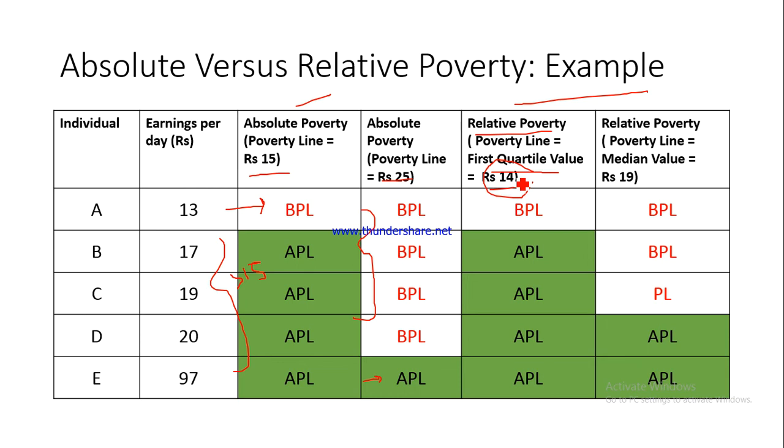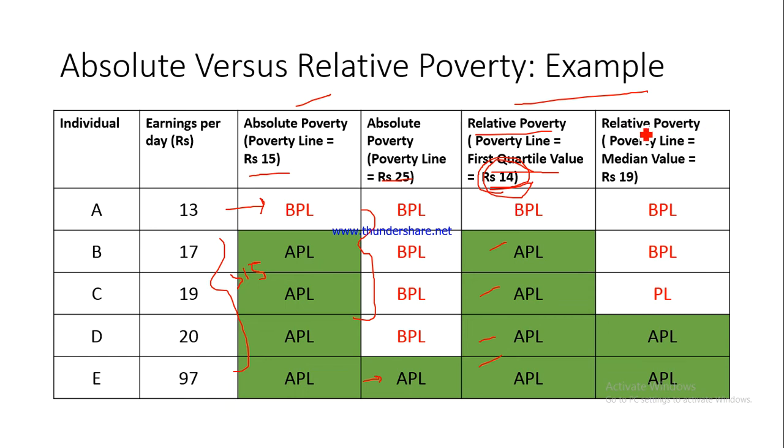So you have to use the same method. If you are not able to recall that, just for now try and understand that this is the first quartile value. So all those who are earning above rupees 14, they are all earning above 14, so they are APLs. The one who is earning less than 14, that person has got to be a BPL, right?